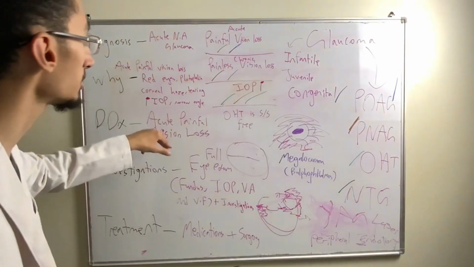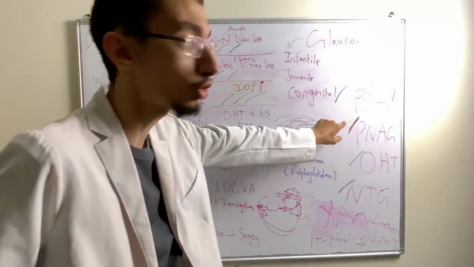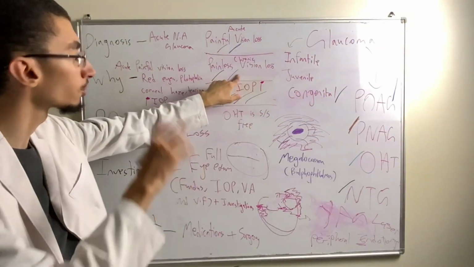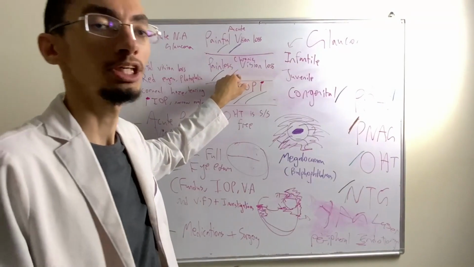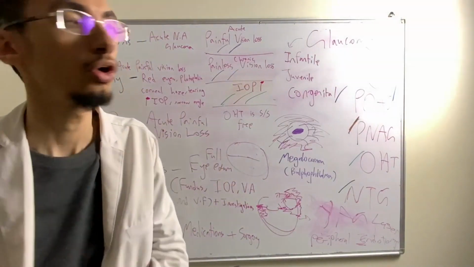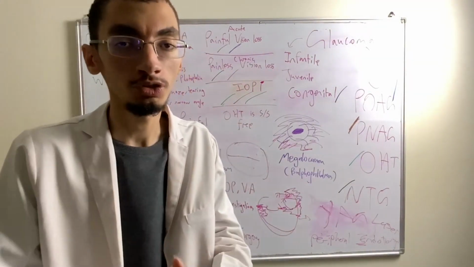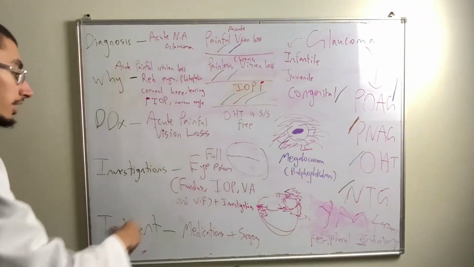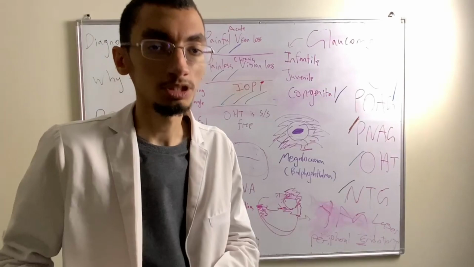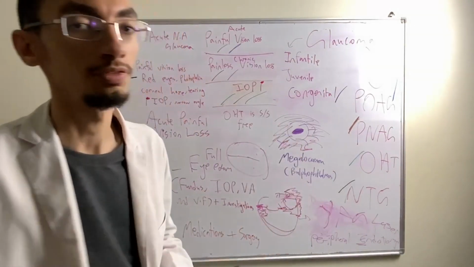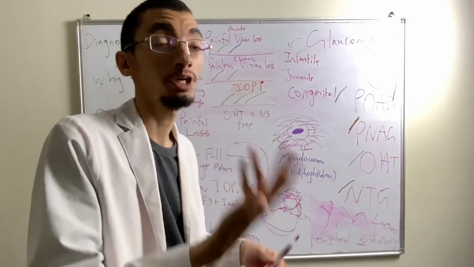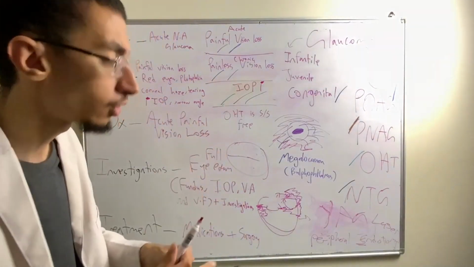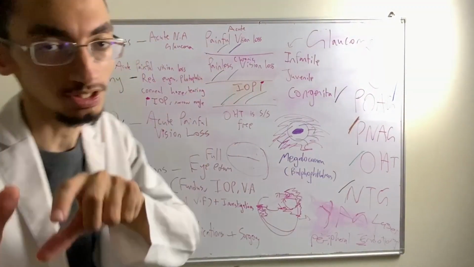It will not give you these symptoms. In fact, primary open angle glaucoma will give you chronic painless visual loss. Typically, the patient will either be asymptomatic or complaining of slow deterioration of vision. When you do examination, you'll see the triad: high IOP, glaucomatous optic disc changes, and visual field defect. But the patient might be asymptomatic or just have slow, painless deterioration of vision.